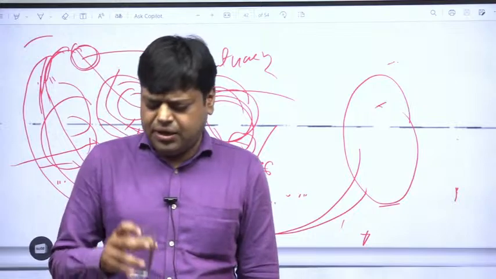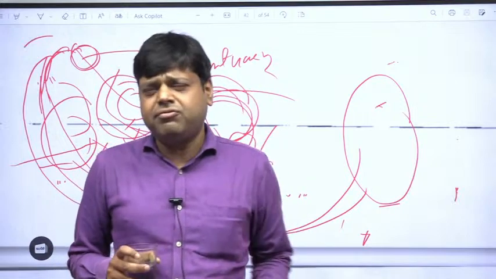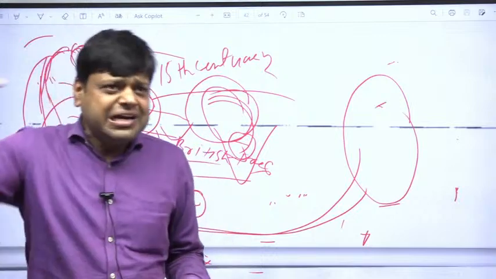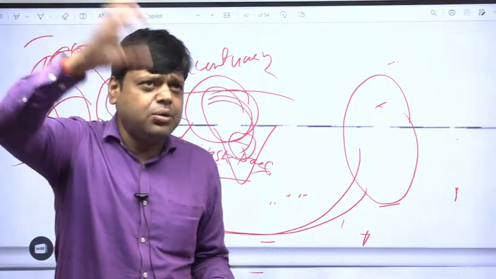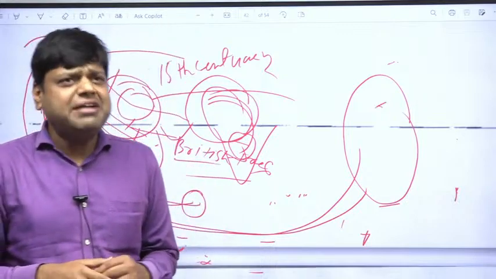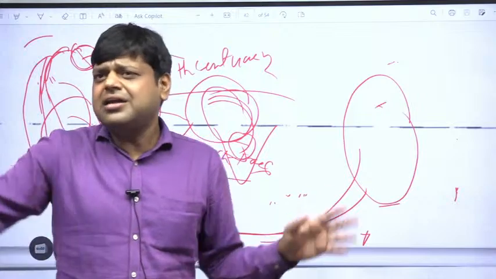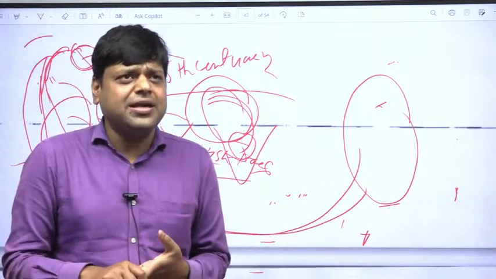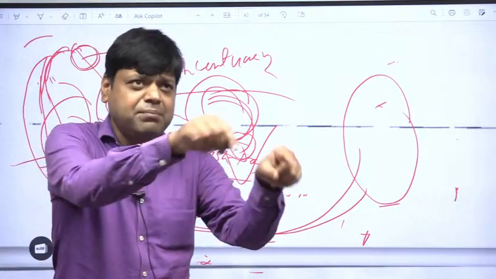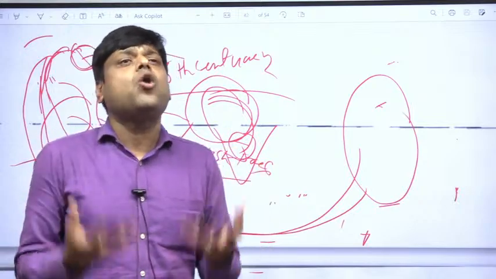Before independence, there were two types of regions in India. One was directly controlled or administered by the British government. That was British state. The others were ruled by local kings. They were called princely states, but they were still under the British, though they enjoyed autonomy.